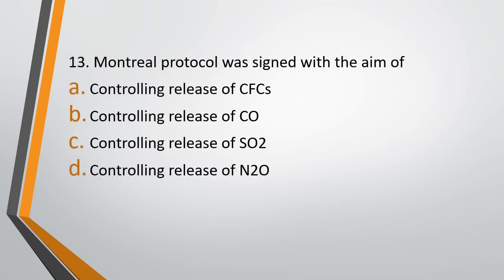Question number 13. Montreal Protocol was signed with the aim of option A, controlling release of CFCs, option B, controlling release of carbon monoxide, option C, controlling release of SO2, option D, controlling release of N2O. The correct answer is option A. Montreal Protocol was signed to control the release of CFCs and other gases that could damage the ozone.